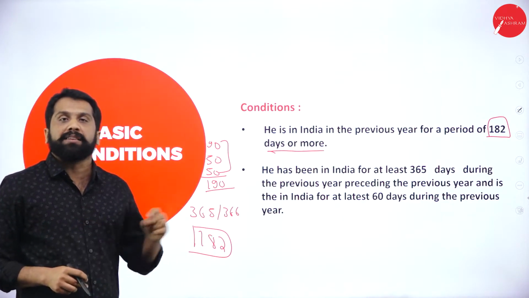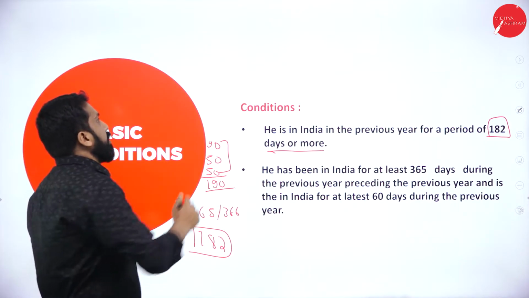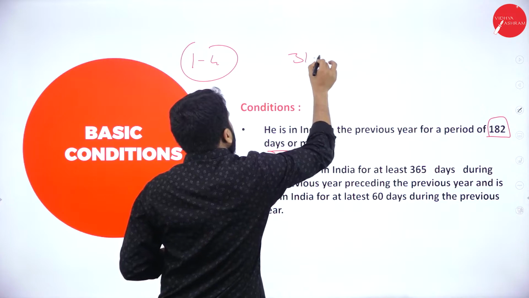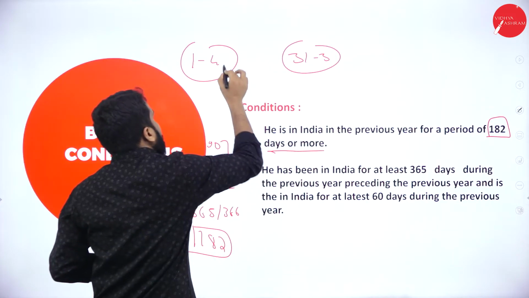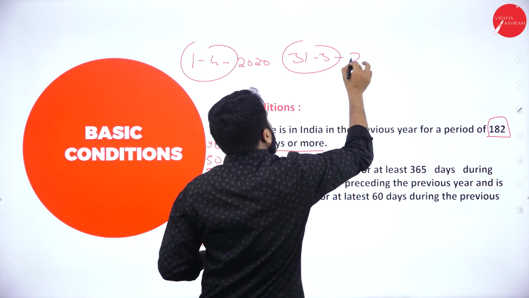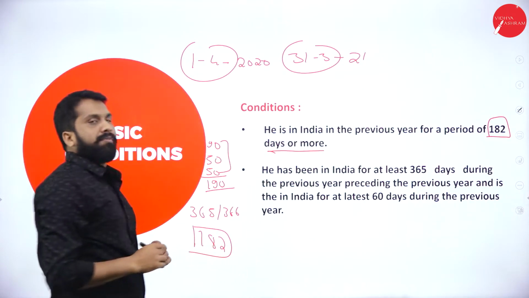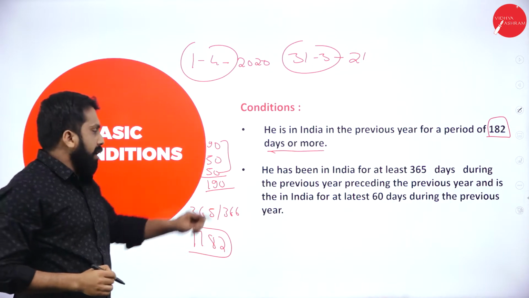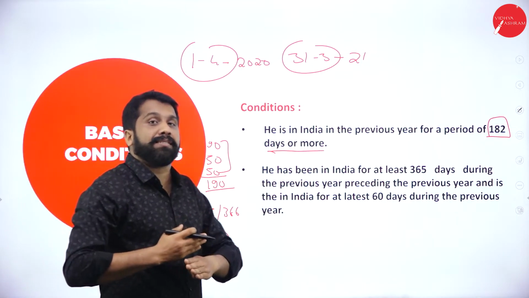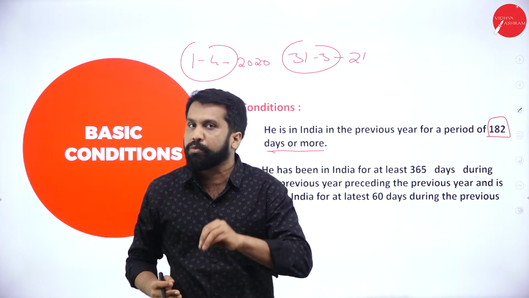When we calculate these days, remember, 1st April to 31st March. For example, 1st April 2021 to 31st March 2022. In between, how many days were you in India? It is not that you should be in India for a continuous 182 days.